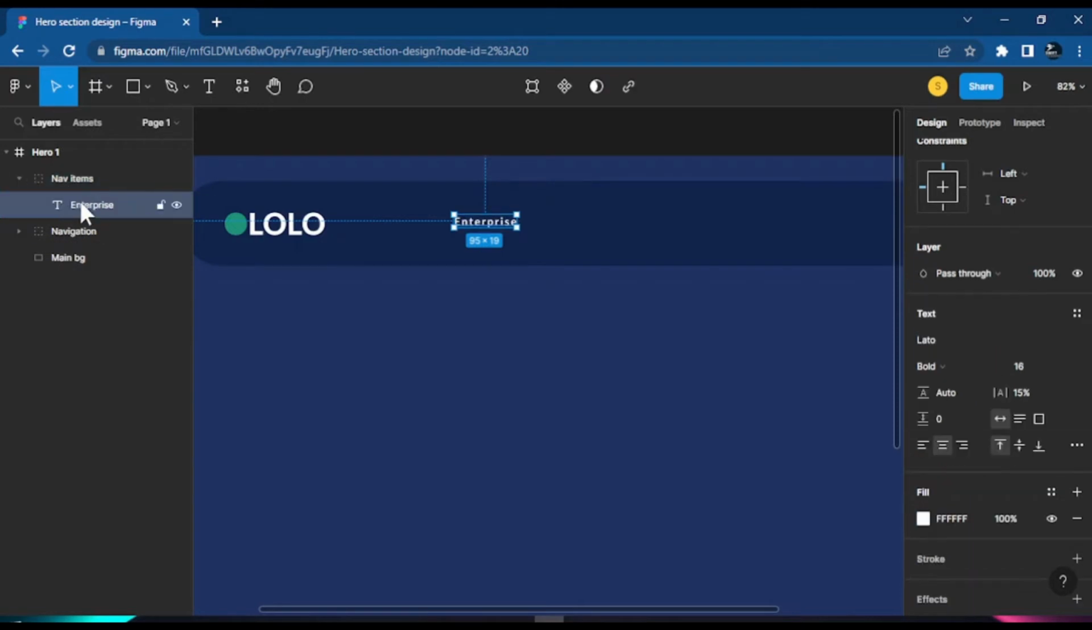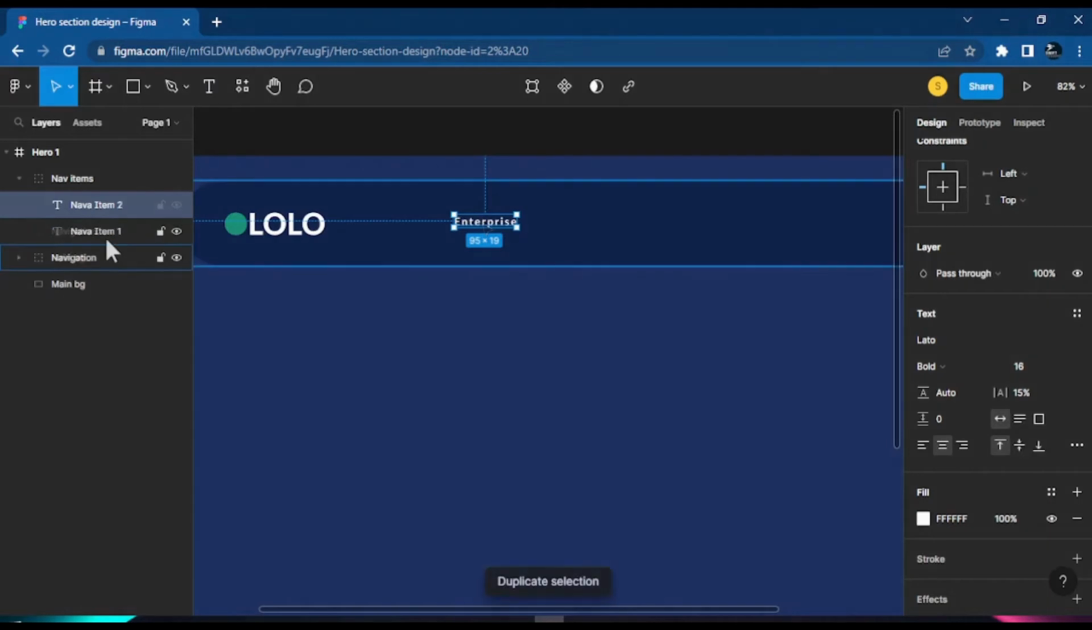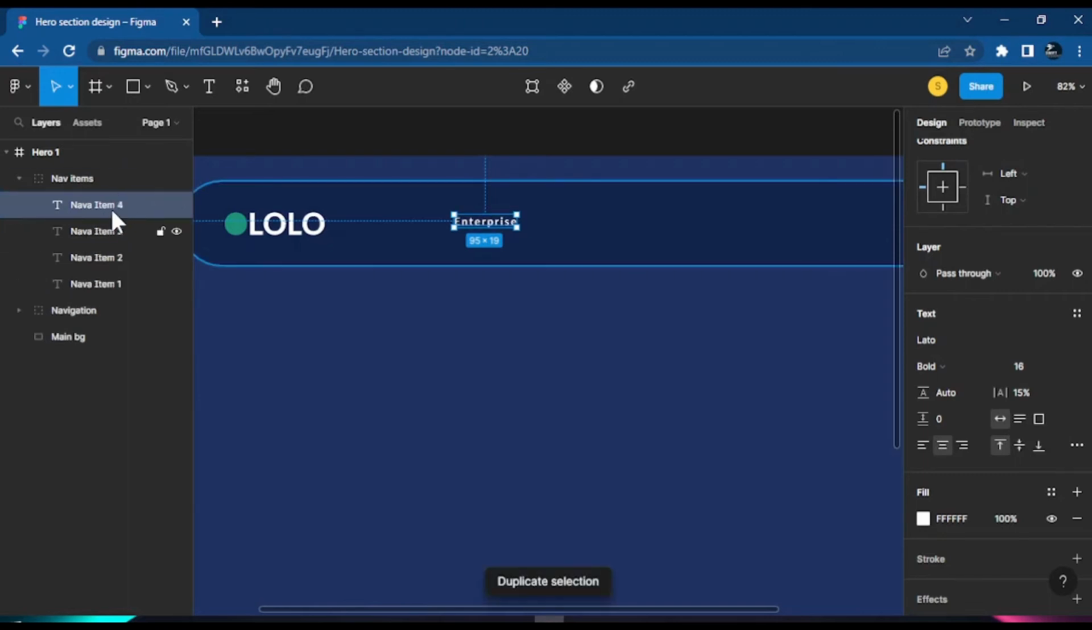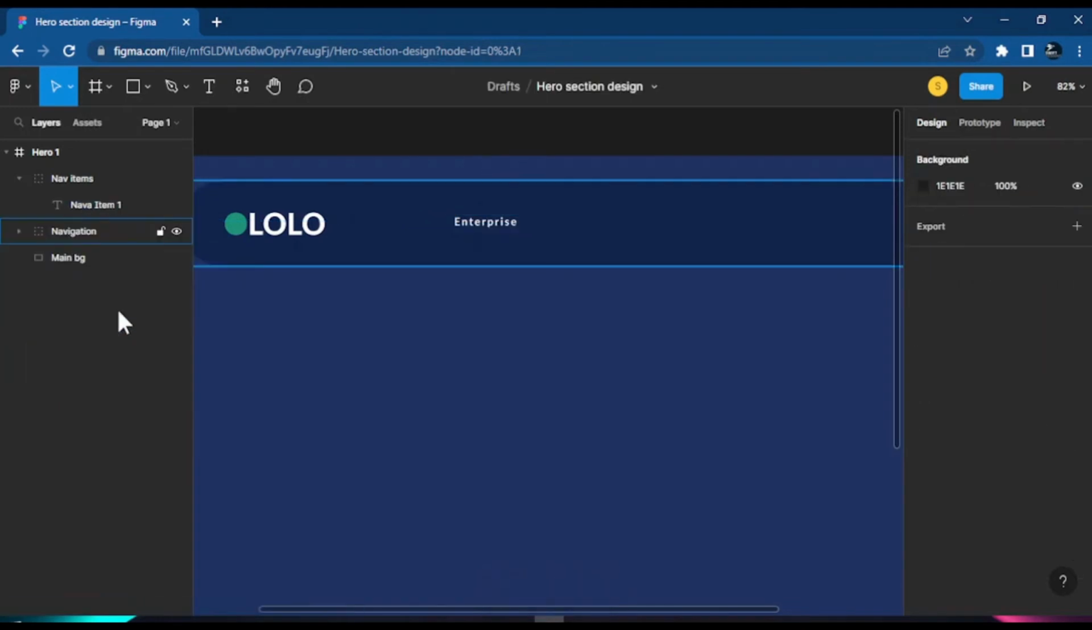Inside this nav items, instead of calling this enterprise, let's call it nav item, and put numbers like 1, 2, 3 so that we know which item we are working with. If I duplicate this, you could just press Ctrl D to duplicate the layer. Because if I duplicate, it helps me write the 2 here, and it helps me do 3, 4, 5. I already explained this before, so that's why I always try to do those kinds of tricks.